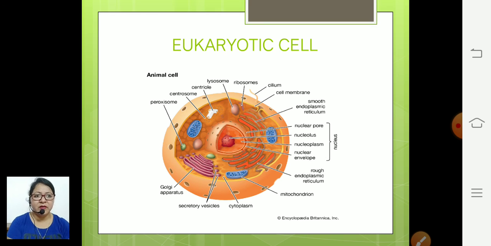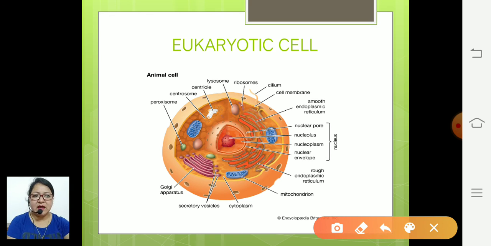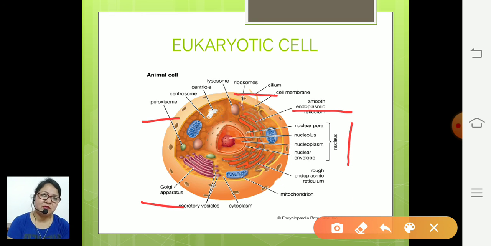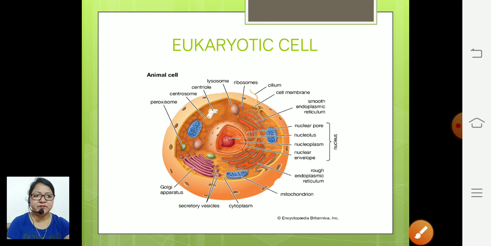You can observe in this diagram there is a cell membrane, and a well defined nucleus, and lots of cell organelles. A number of cell organelles are present: endoplasmic reticulum, mitochondria, lysosomes, centrosomes, peroxisomes, Golgi apparatus, all are present in an animal cell. So this is a eukaryotic cell.